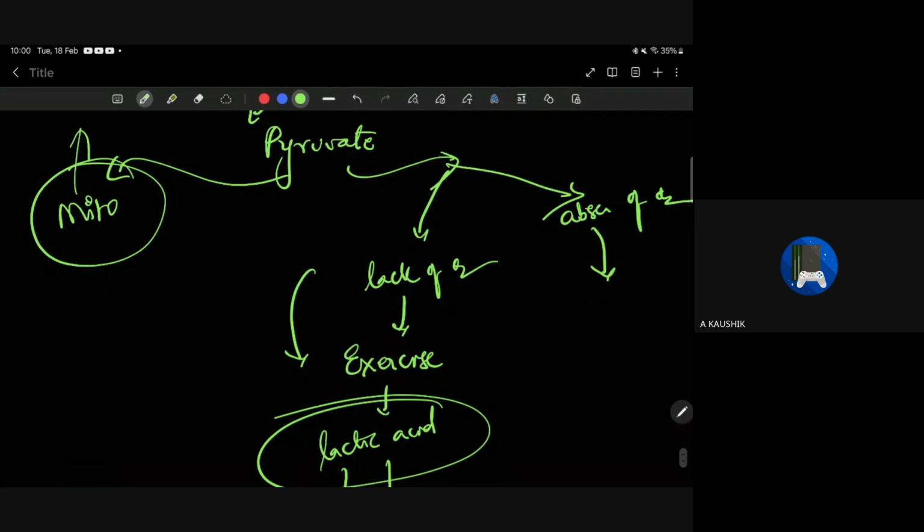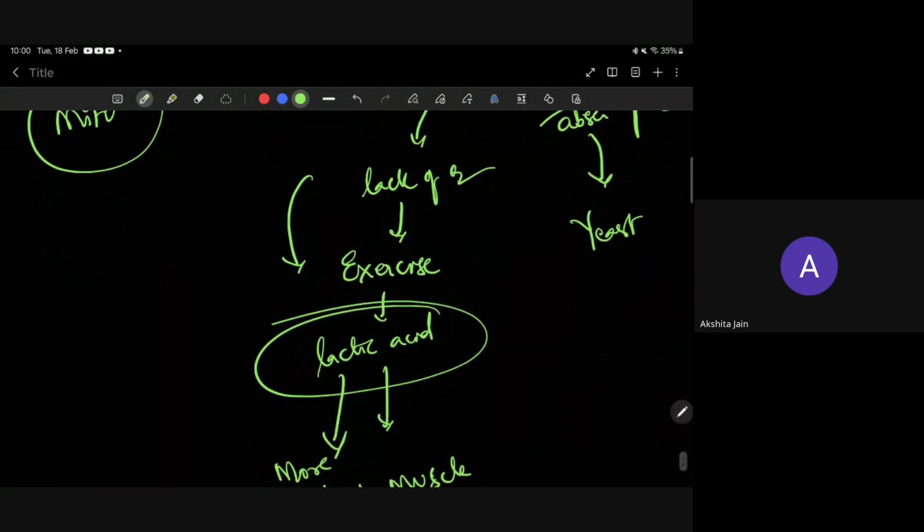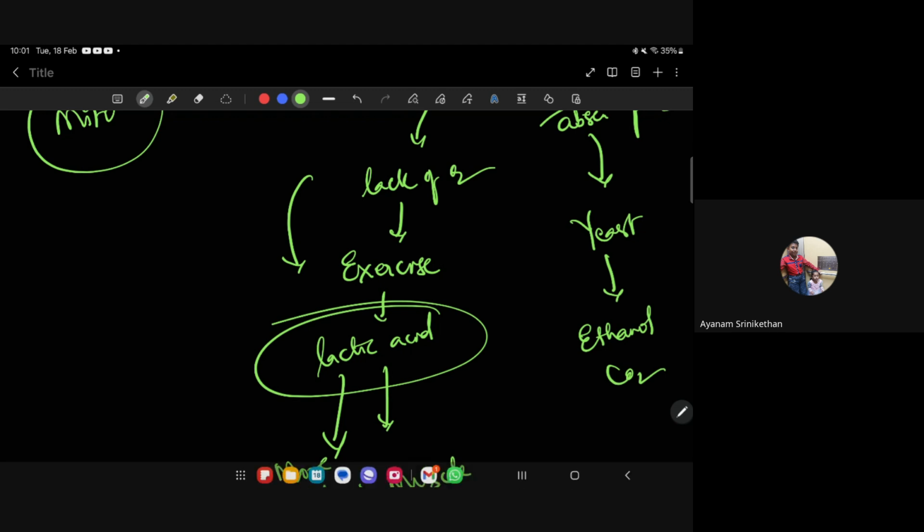Now when oxygen is completely absent, in some organisms like yeast, very good, they will grow only during anaerobic conditions. And what does this yeast do to the pyruvate? What will it convert into? Ethanol and carbon dioxide. Yes, very good. So this is aerobic and anaerobic respiration.